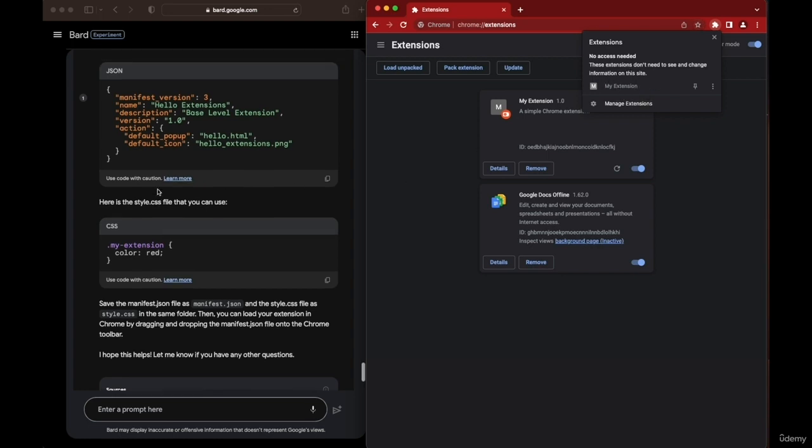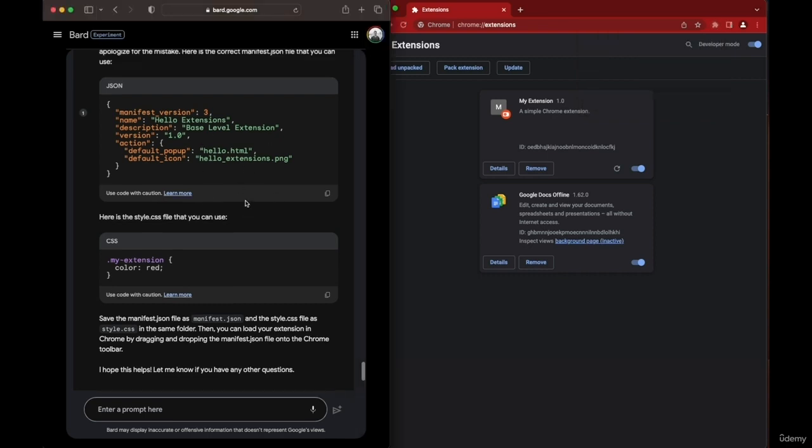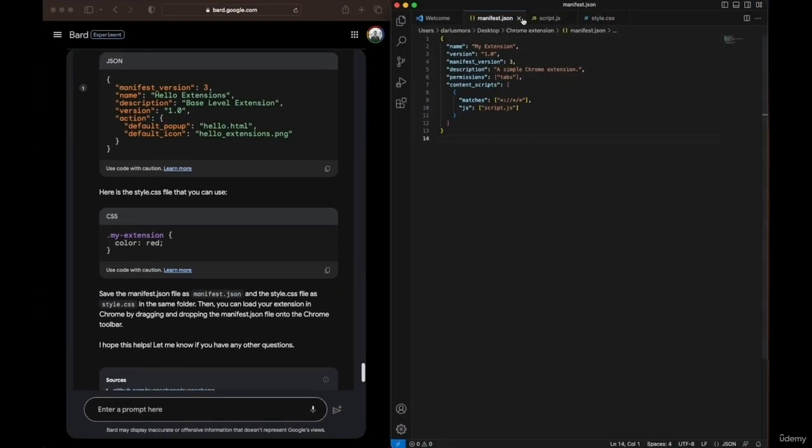So I went back to Bard. I told it to look for errors in the code and ask it to generate a new file. So here we got a new file, and I'm going to copy this code, this new JSON. I'll go ahead to the manifest and I'm going to copy and paste this.